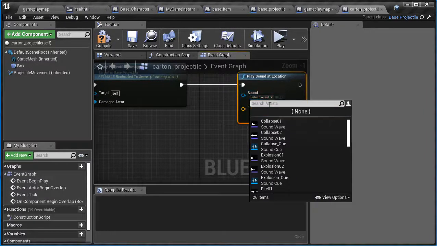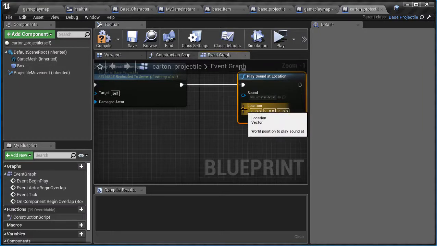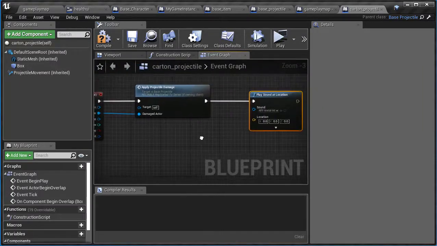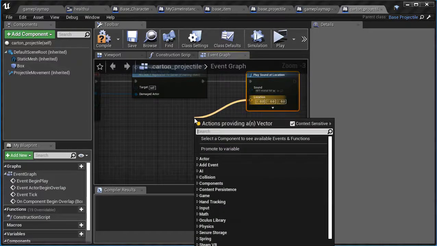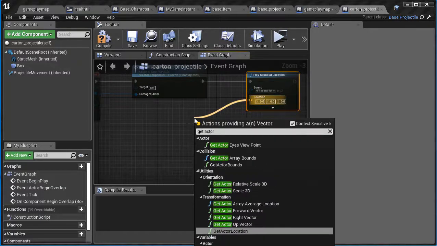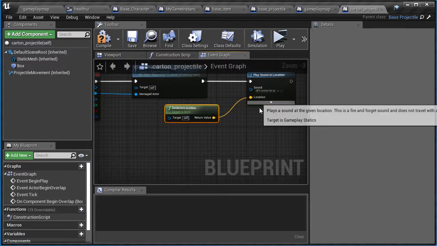I'm just going to click on that and type in what I have here, and I think it's just a metal sound. There it is. And the location I want is this location right here. So I can just say get actor, drag off there and say get actor location. Boom. There we go. And self, meaning this actor, wherever this actor is colliding with that player at that moment is where this sound will play.